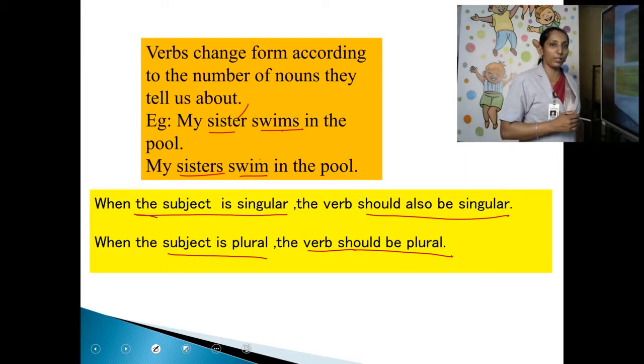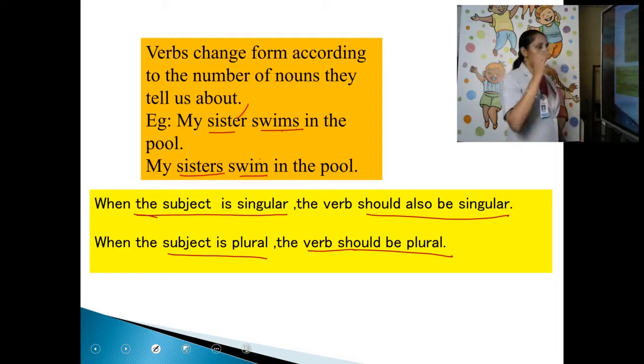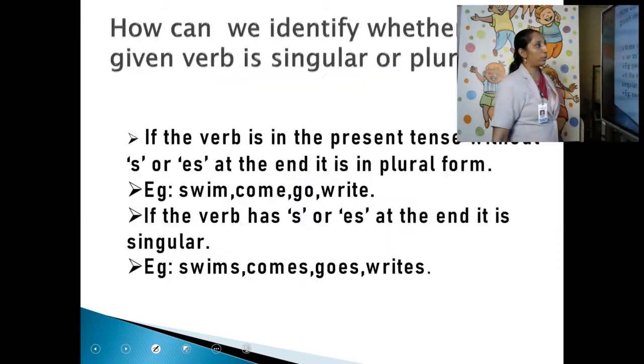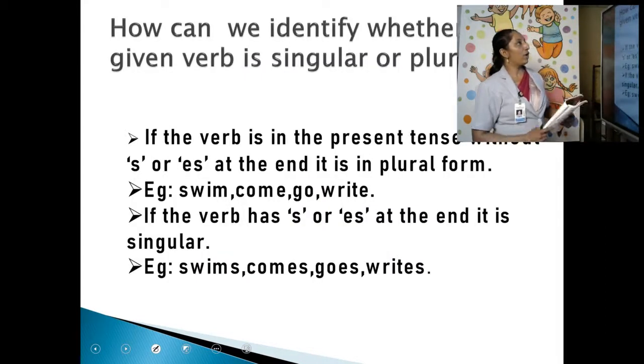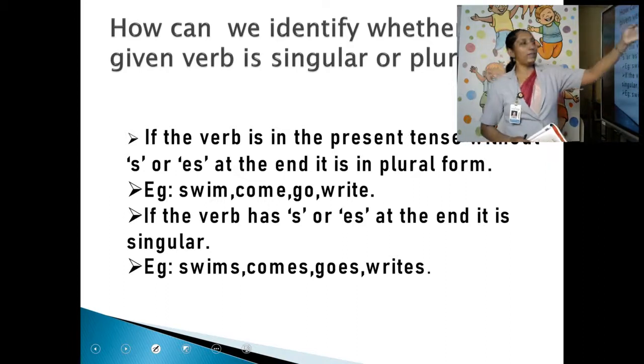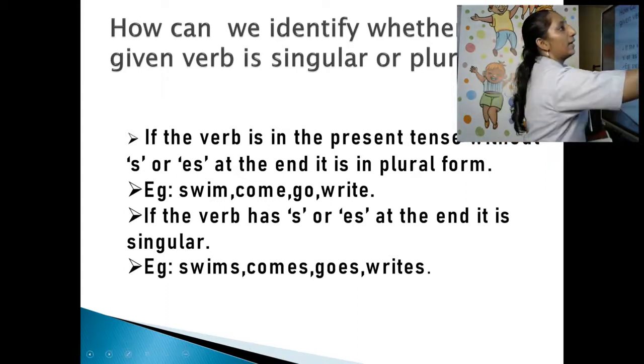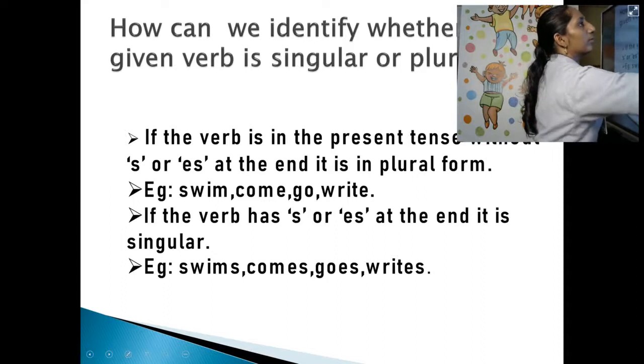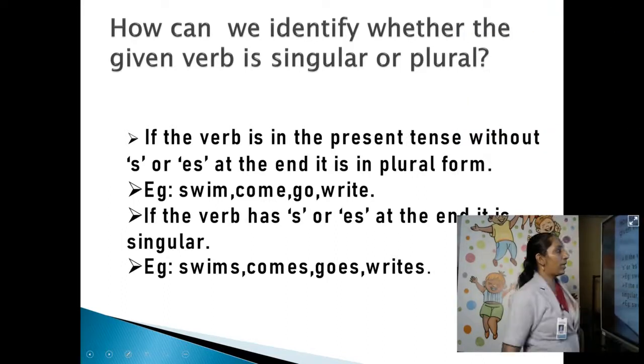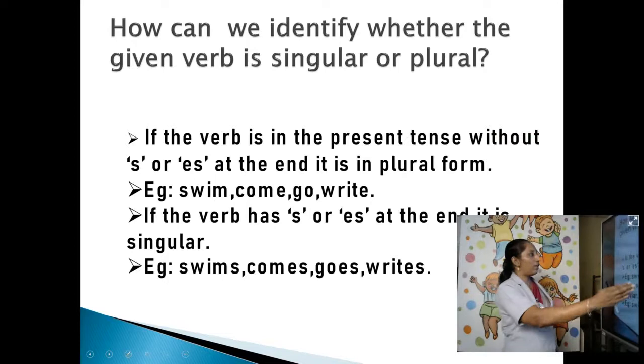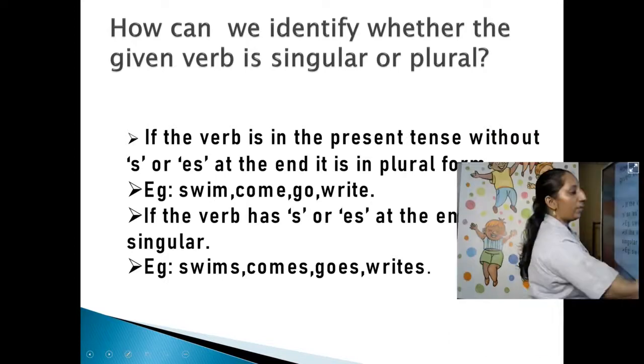There is a particular name for this thing. You will learn that in the higher classes. So please learn it, children. When the subject is singular, the verb should be singular. When the subject is plural, the verb should also be plural. Clear? So how can we identify whether a given verb is singular or plural? I already explained that. If the verb is in the present tense without s or es at the end, it is in the plural form.